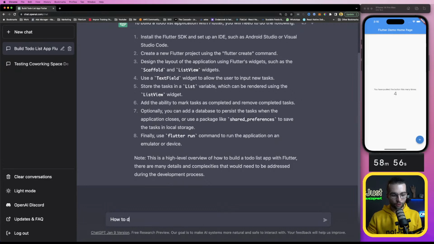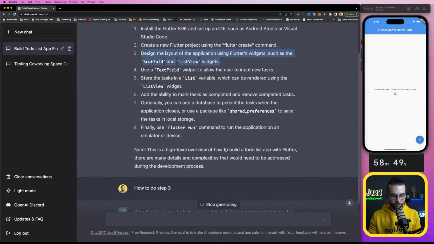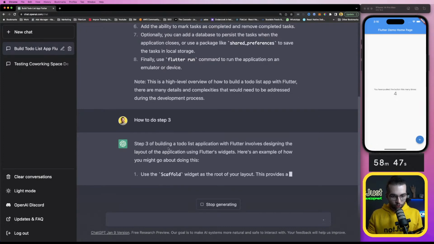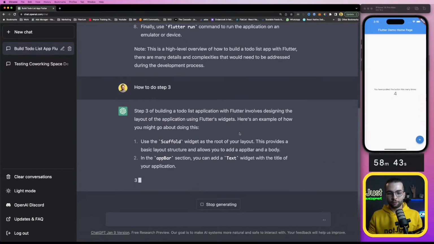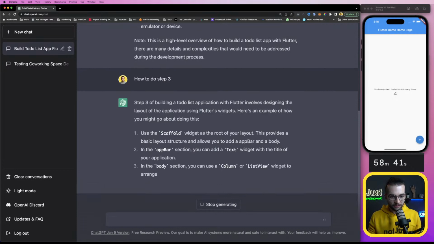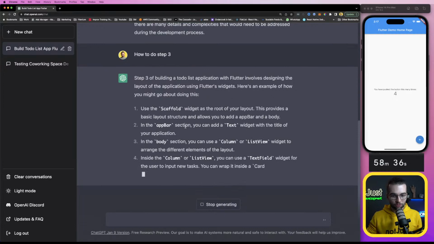How to do step 3? Because step 3 is designing the list. Step 3 of building a to-do list application with Flutter involves designing the layout of the application using the widgets. Here is an example. Use the scaffold widget as the root of your layout. This provides a basic layout structure.